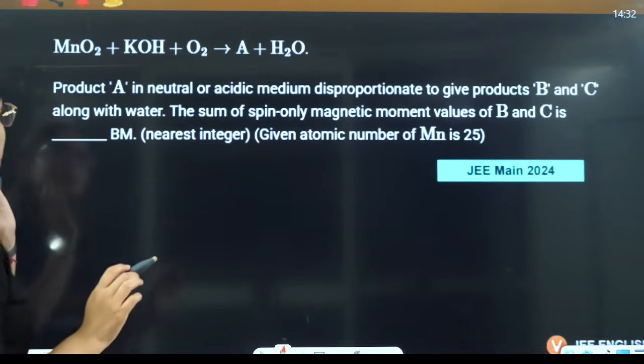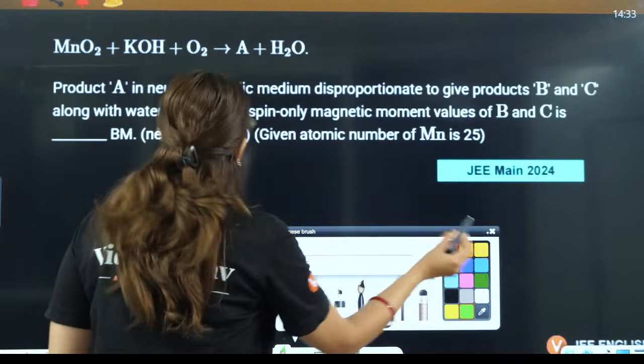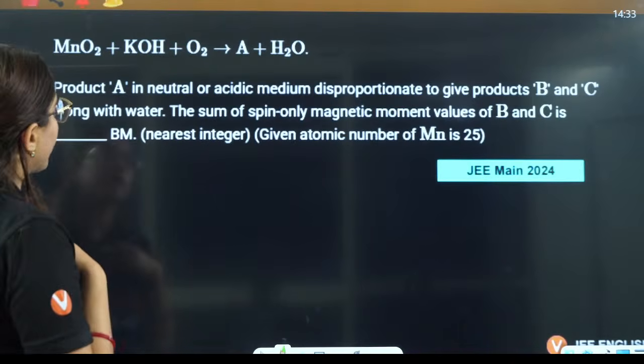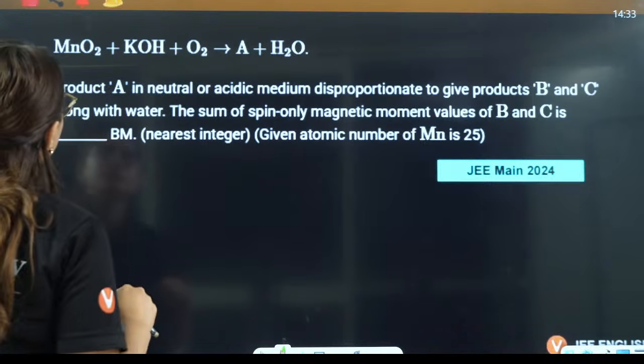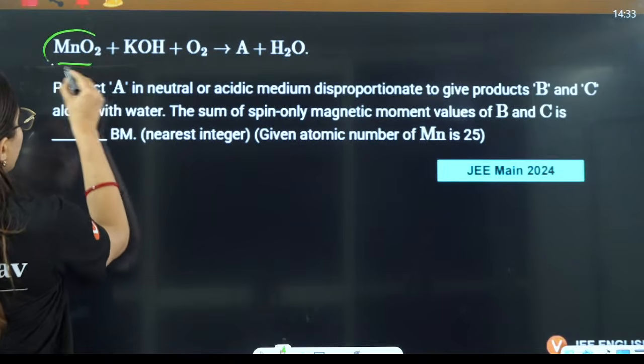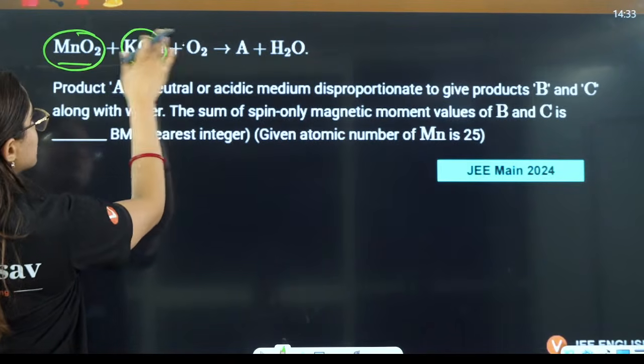Next question is, we are saying that MnO2 reacts with KOH with oxygen. It gives you which of the following things? MnO2, pyrolusite ore, reacts in basic medium.